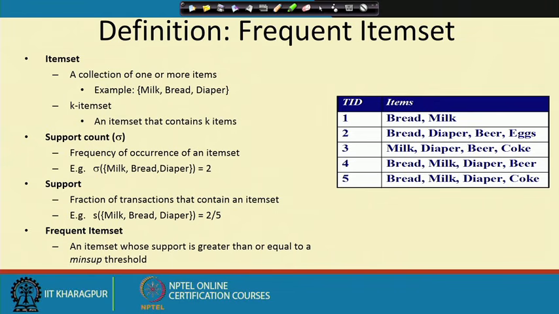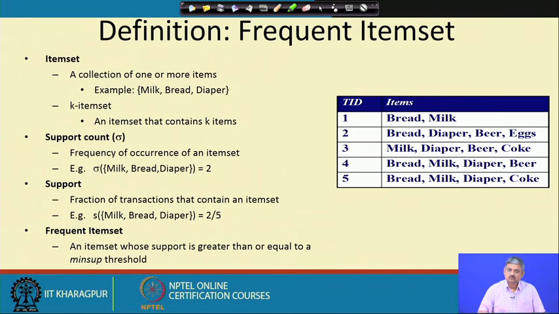Next, we set a threshold of support, call it min support, or min sup. Maybe 40%, maybe 50%, maybe 10%.